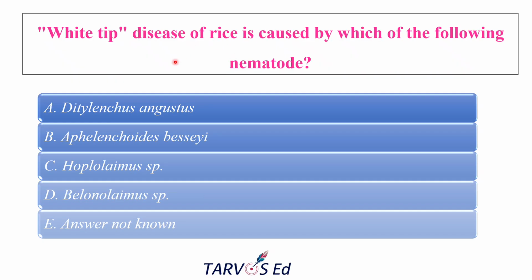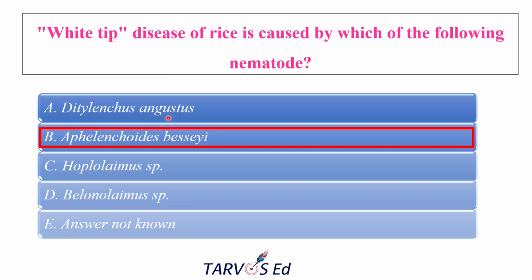The next question is, white tip disease of rice is caused by which of the following nematodes? Previously, we saw in which crop this disease can be encountered. We just solved that question. So here they asked which nematode basically causes white tip disease. The options are Ditylenchus angustus, which is the rice stem nematode, Aphelenchoides besseyi, which is the rice leaf nematode, Hoplolaimus species, which is the lance nematode, and Belonolaimus, which is the sting nematode. And the answer is not known.